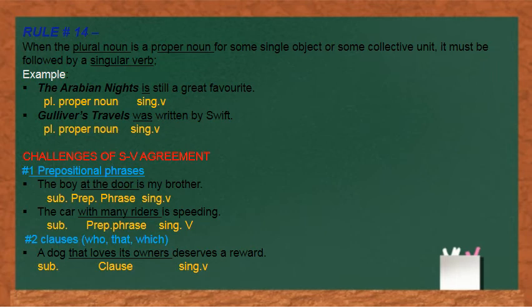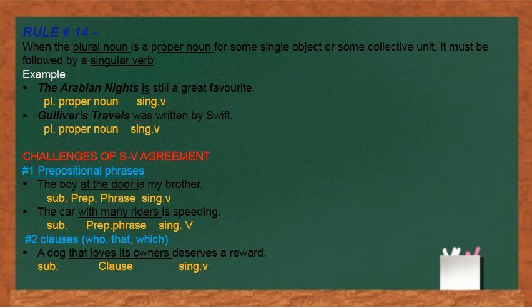For example, the Arabian Nights is still a great favorite. Here, the Arabian Nights is a plural proper noun, so we have used a singular verb, is. In the second sentence, Gulliver's Travels was written by Swift. Again, Gulliver's Travels is a plural proper noun, so we have used a singular verb, was, which is according to the rule.